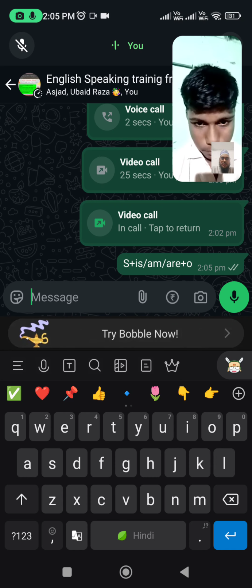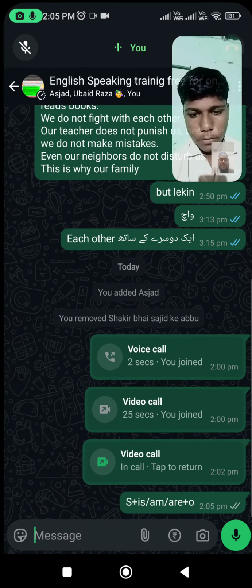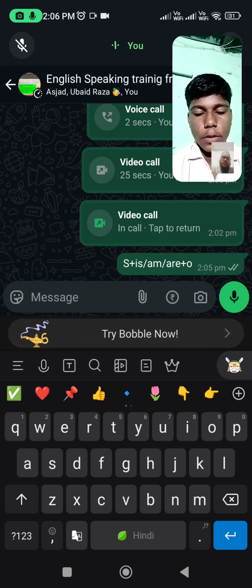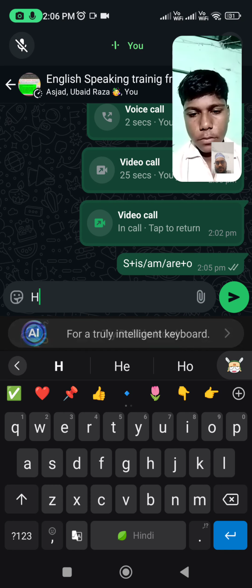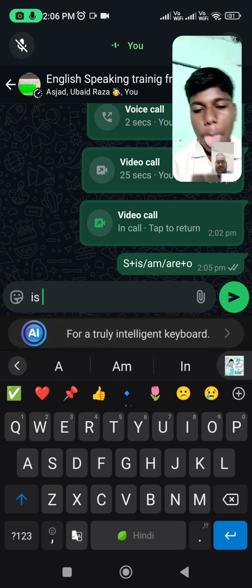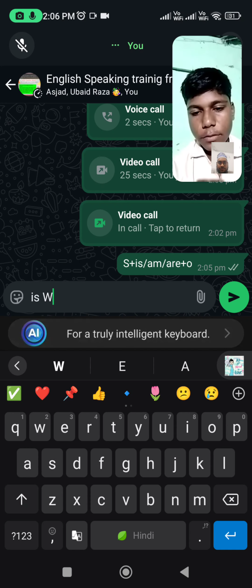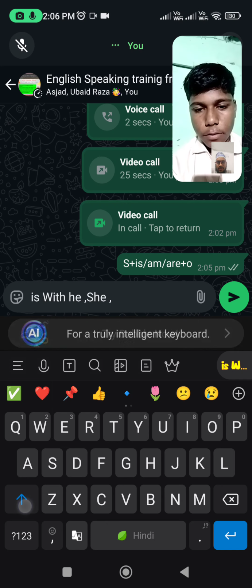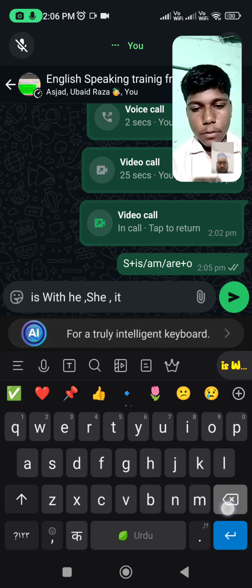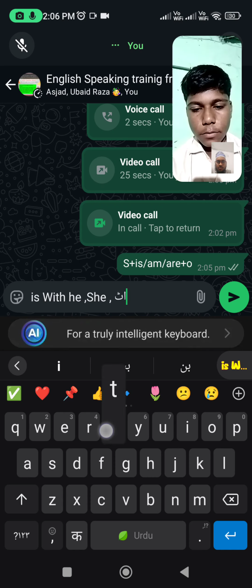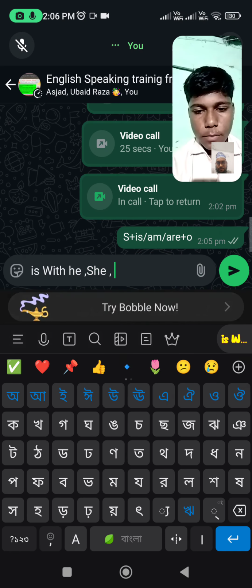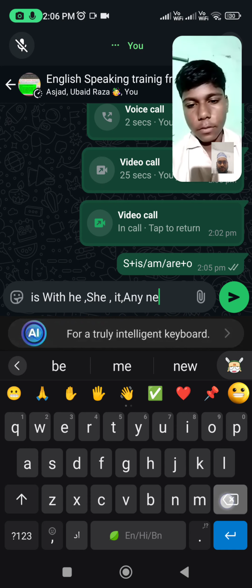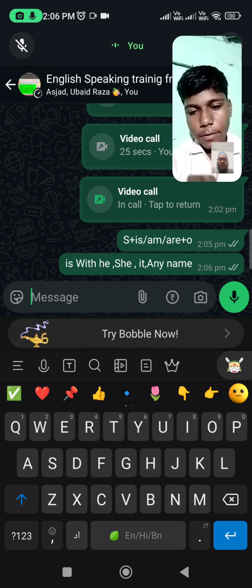And there are some pronouns. You know that there are some pronouns like he, she, it, they, you, we, etc. So is will come with he, she, it, and any singular name.